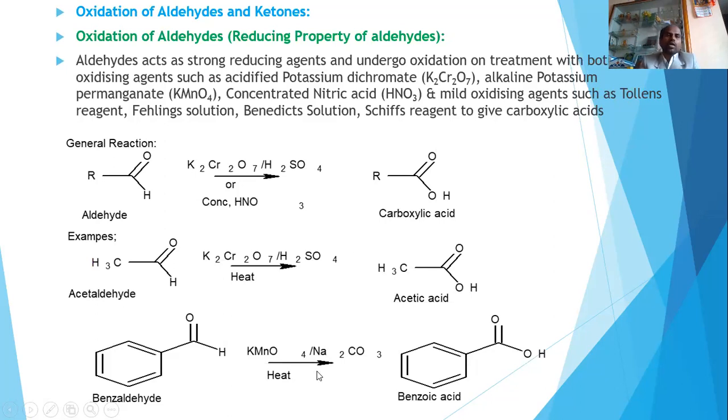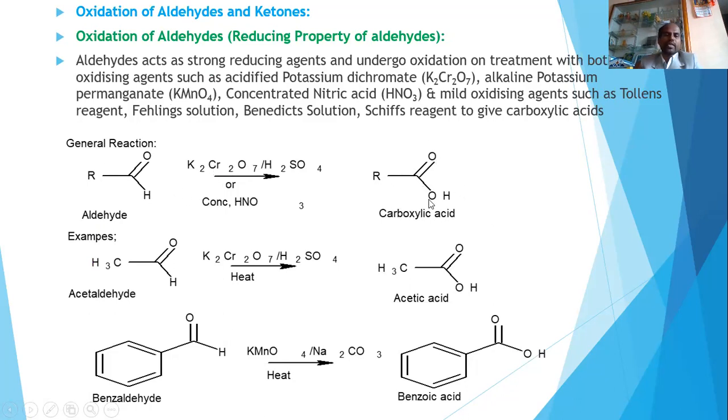Next slide is about the oxidation of aldehydes and ketones. Oxidation means addition of oxygen, removal of hydrogen, and removal of electrons. That is the thing you need to remember. And here, this is an aldehyde. An aldehyde reacts with acidified potassium dichromate and converts into a carboxylic acid.